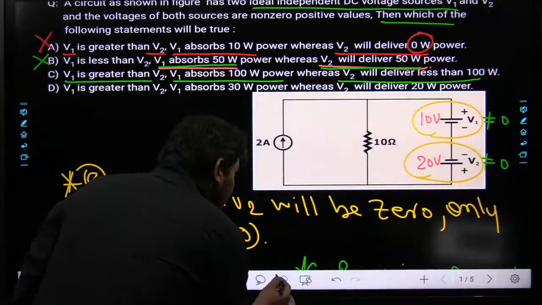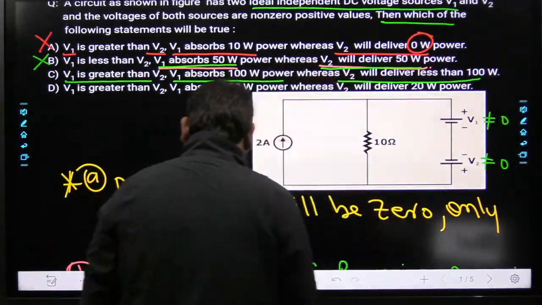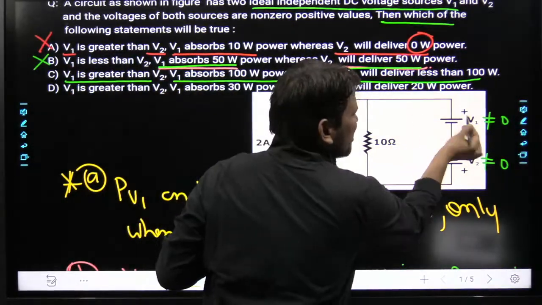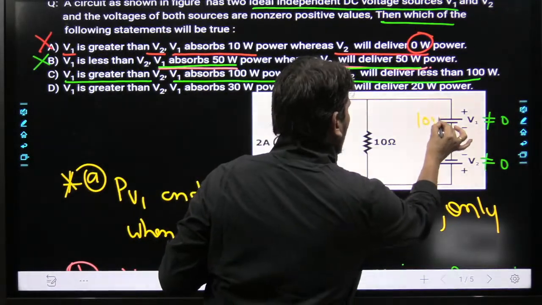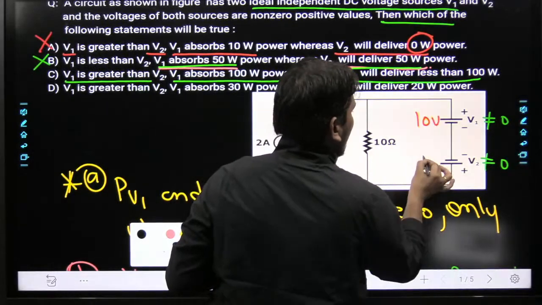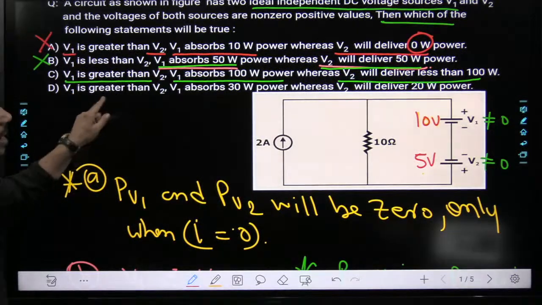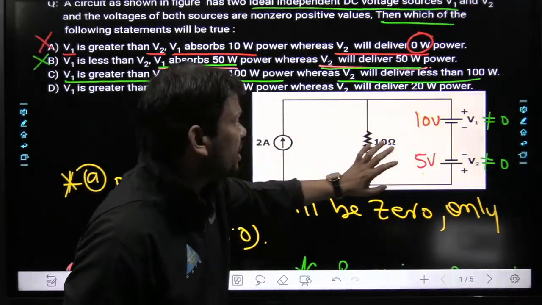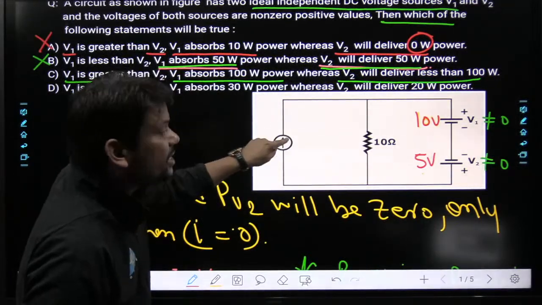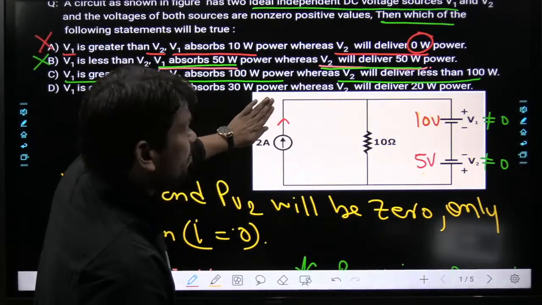So for the best conclusion, I want to remove those things and understand what is happening. Here V1 is greater than V2. Let us assume roughly V1 is 10 volts and V2 is 5 volts. Now the current direction will be upward or downward, we have to think. How much current is here? 2 ampere, and that current is an independent quantity.